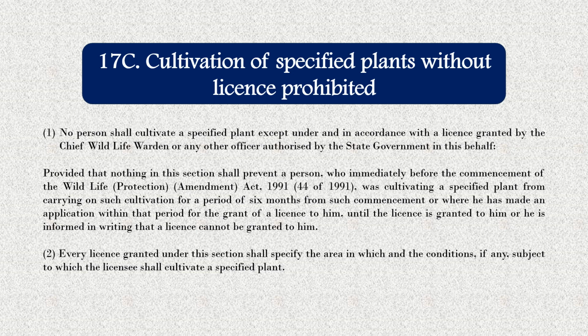Next, every license granted under this section shall specify the area in which and the conditions, if any, subject to which the licensee shall cultivate a specified plant. So under some conditions they can be allowed to cultivate, who have applied for the cultivation of specified plants. They have to specify the area in which they are going to cultivate these plants, and also the conditions in which they are cultivating these plants.